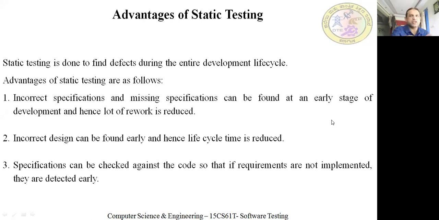So based on the SRS, you can check whether all the specifications are met or not. If a few specifications are left out, that can be easily implemented, but that is not possible in the case of dynamic testing. Why? Because in dynamic testing, we check only the code. So we cannot check the specification. If specific requirements are missing, that can be easily detected very early in the case of static testing. Somebody go through this.